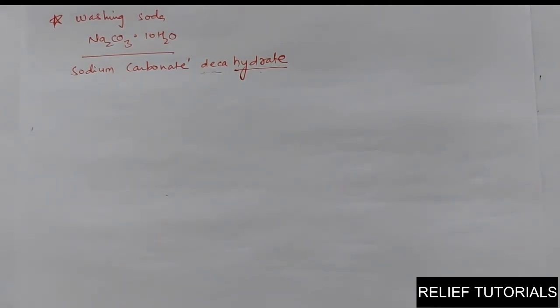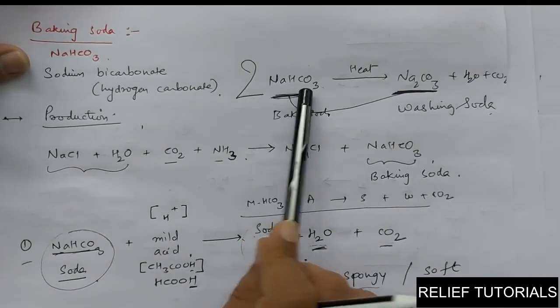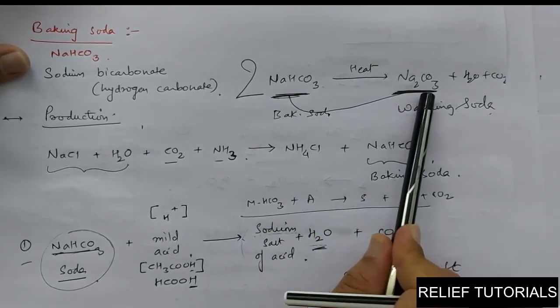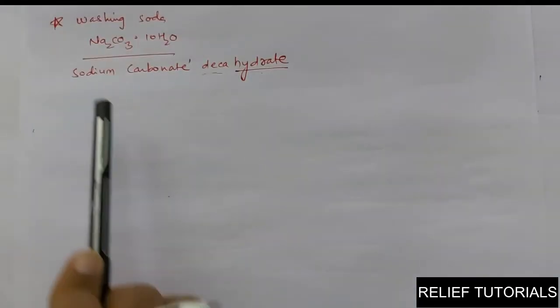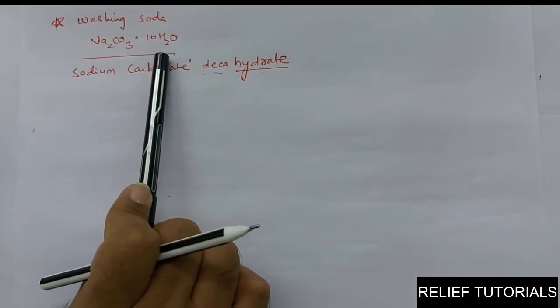In the previous product, baking soda, we have seen that when you heat baking soda alone, NaHCO3, it forms washing soda Na2CO3. And when Na2CO3 is provided excess water, it simply connects.